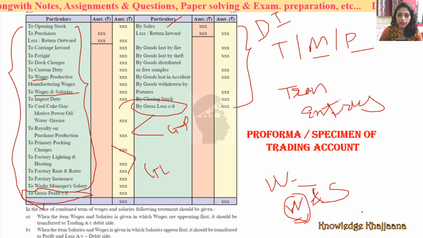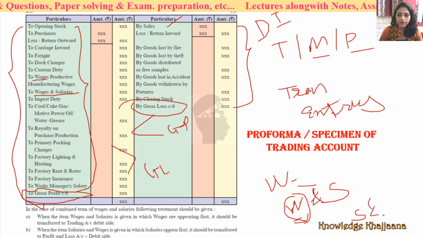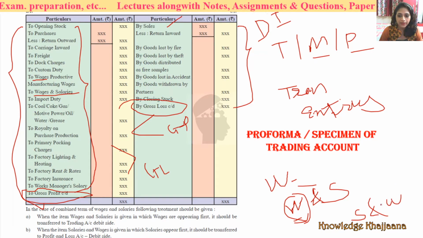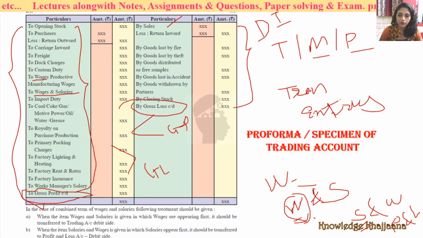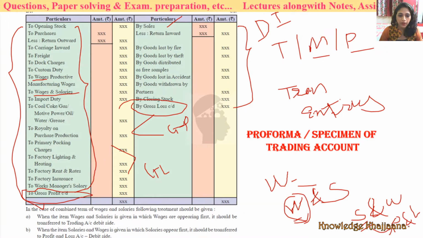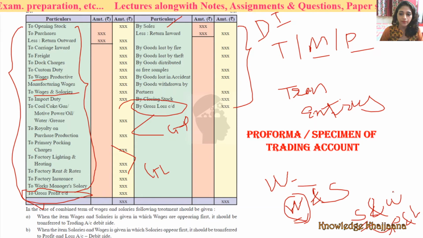If in the problem salary and wages is given, then what appears first? Salary appears first. So salary will come to the profit and loss account. Always remember, salary will come to the profit and loss account. If wages and salary is given, you have to record the entry over here. You have to consider it as salaries and record it in the profit and loss account. Okay. Of debit side, whether it be trading or profit and loss account, debit side.